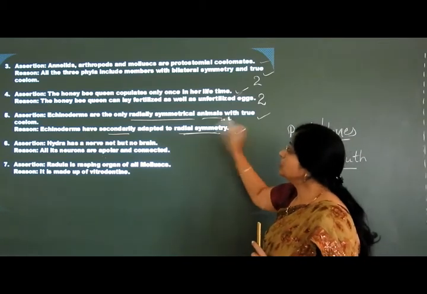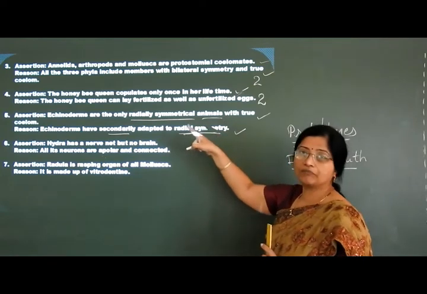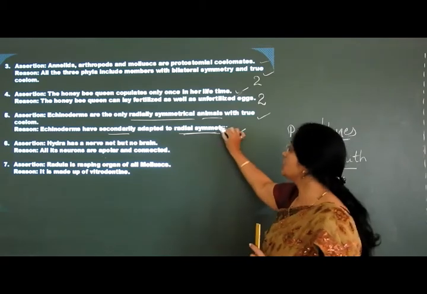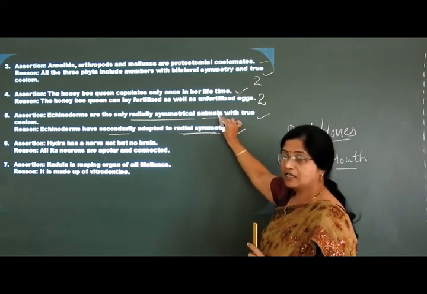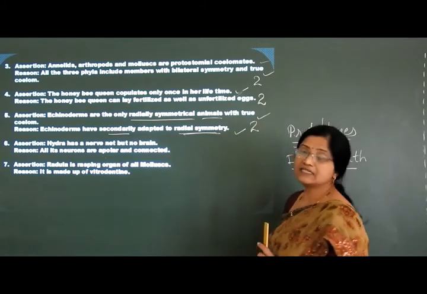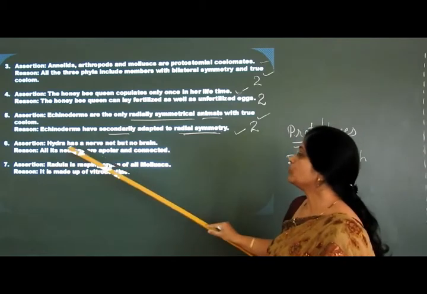But due to the secondarily adopted radial symmetry, it is not concerned with the true coelom. Hence, this is not a correct reason for this. But both the statements are true. Hence, the option again is the second option for this. Right? Now, next coming to this.